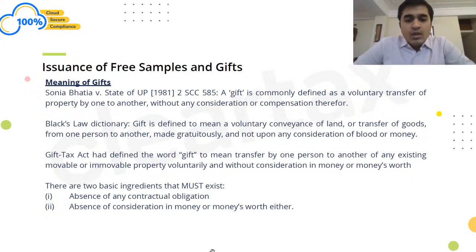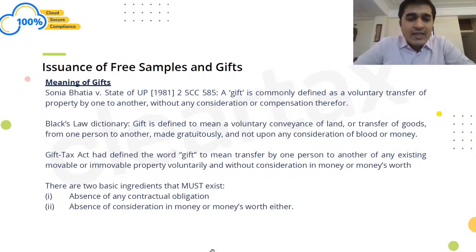So when we were talking about the example of 1 crore worth of goods which I am giving to you, and then I am giving you a TV, there is a contractual obligation and there's a money's worth or money which is involved in that 1 crore itself. So in my humble opinion, that should not be categorized as gift, right?